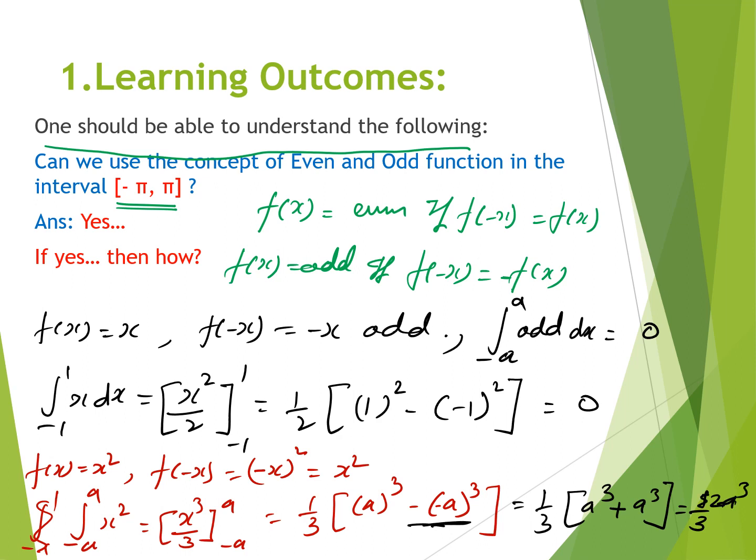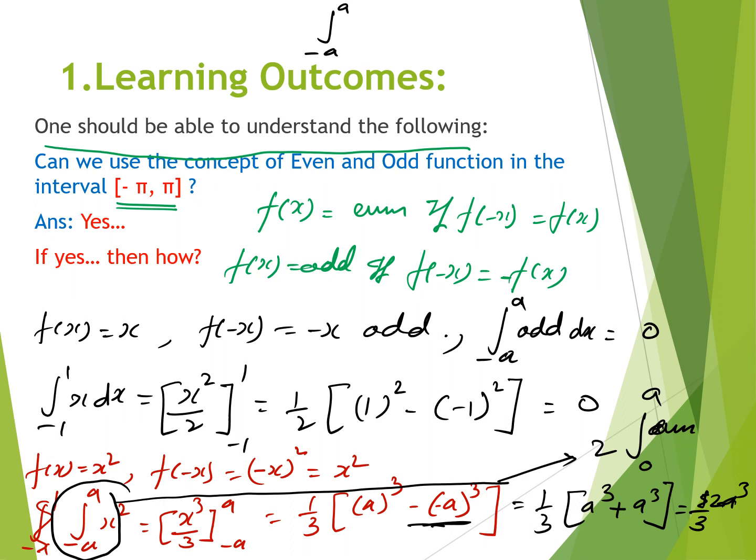That means we can say that this integration will be equal to twice the integration from 0 to a of the even function. That means the integration of an even function from minus a to plus a is equal to twice the integration from 0 to a of the even function. So you have to remember these properties to study this concept.